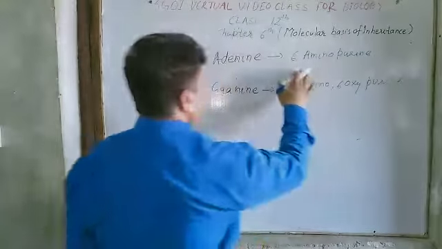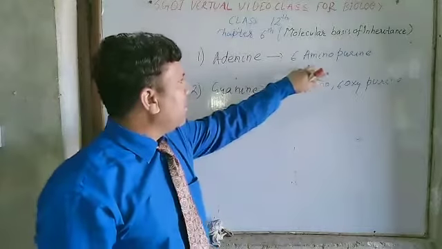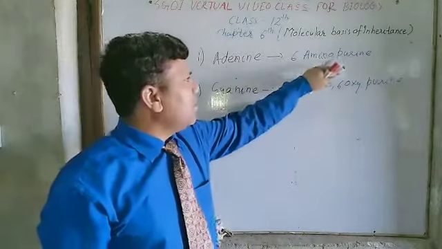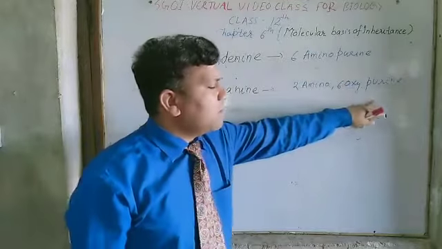To understand and draw the structure of adenine, it is very important to remember that adenine chemically is 6 amino purine and guanine chemically is 2 amino 6 oxy purine.